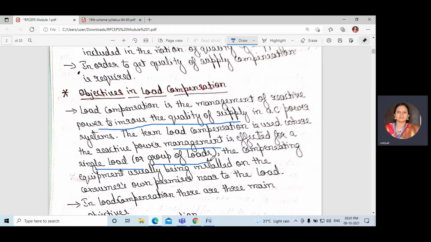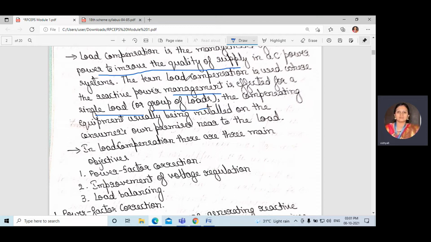The compensating equipment is usually installed on the consumer's own premises near to the load. Why we install it is to improve the quality of supply. We use the load compensation where inductive loads are there. When an inductive load is there, it will absorb more reactive power, then we need compensation there.